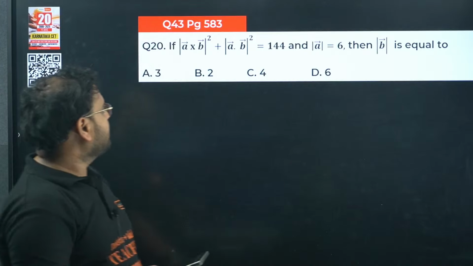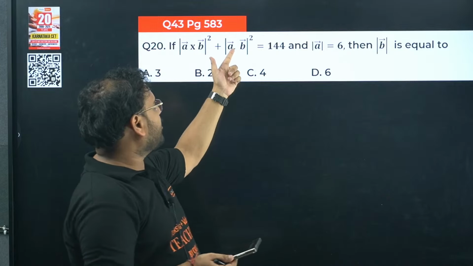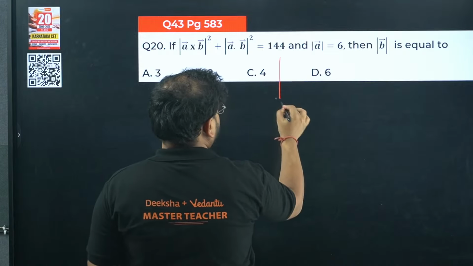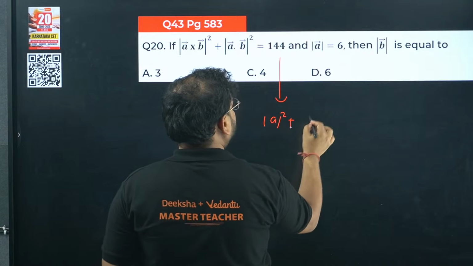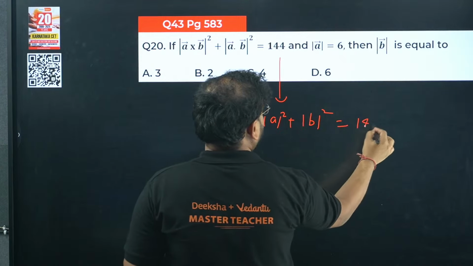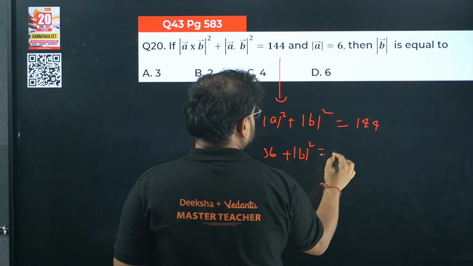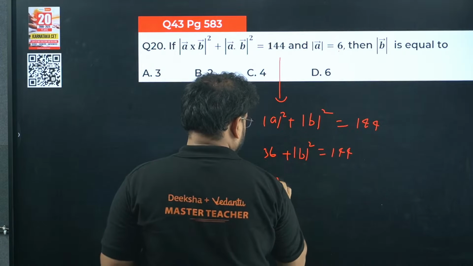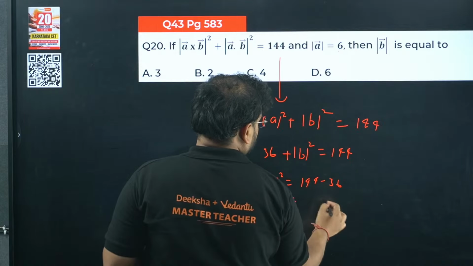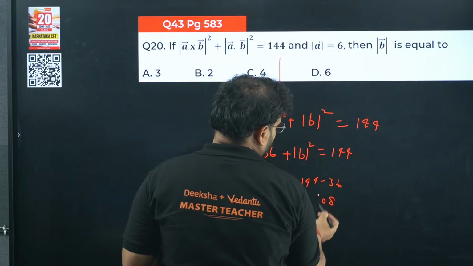Question number 20 now. If A cross B the square, A dot B the square, this is the same property. This has to be mod of A square plus mod of B square, should be equal to 144. This is nothing but 36. So mod of B square is 144 minus 36. This is 8, and this is again 0.